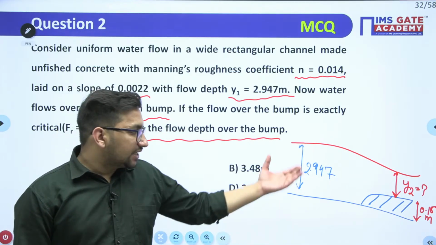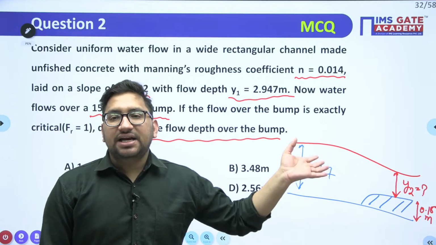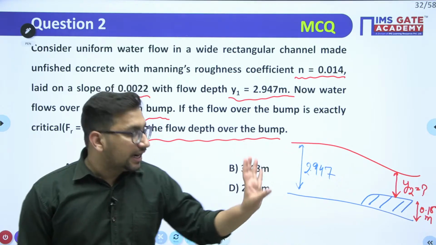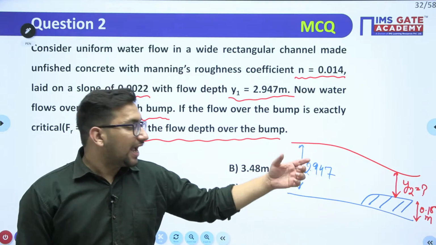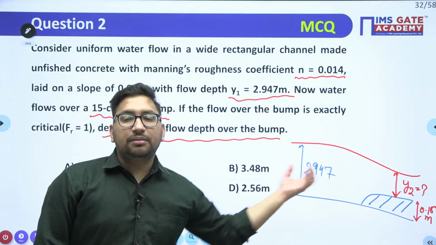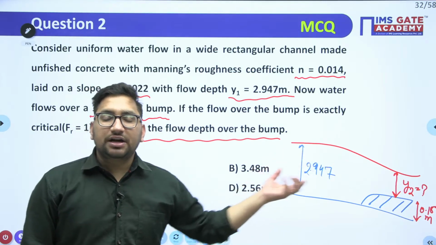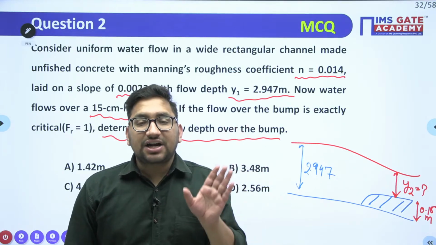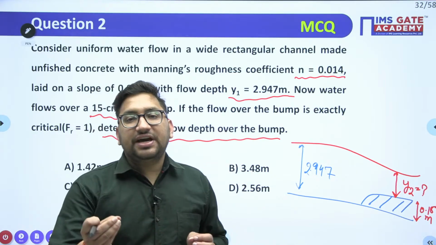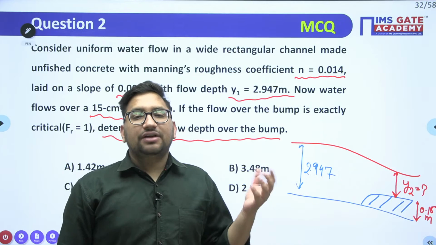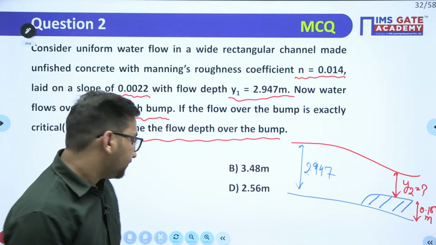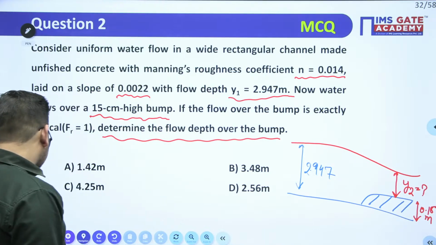We know that at section number 1 and section number 2, the energies are going to change but your discharge will remain constant, right? So we have seen a relation between the specific energy and depth of flow. From there, we can proceed with this particular question, right? Now try to figure out.